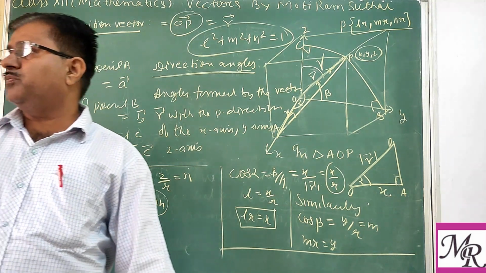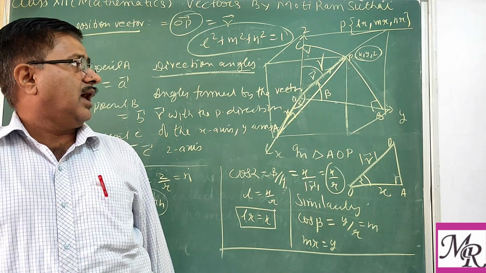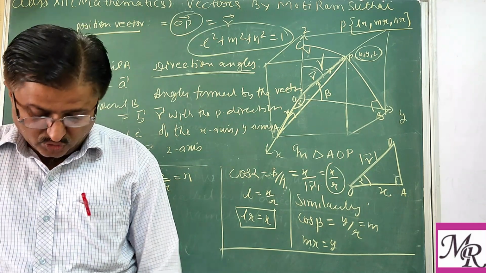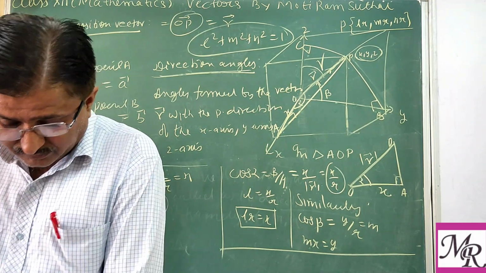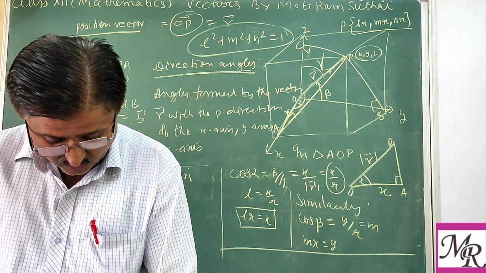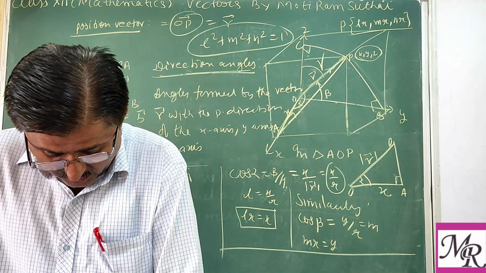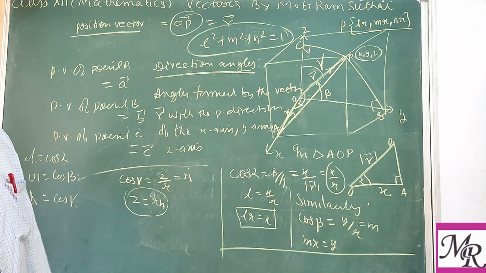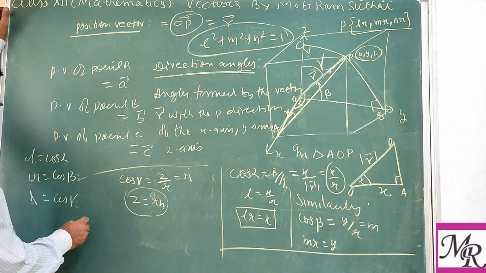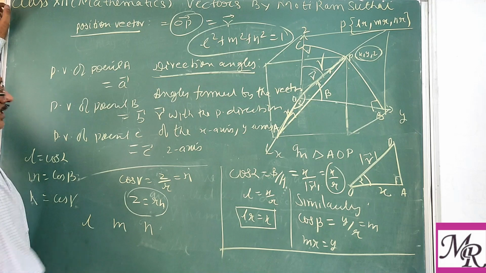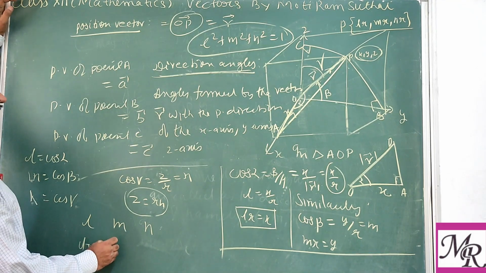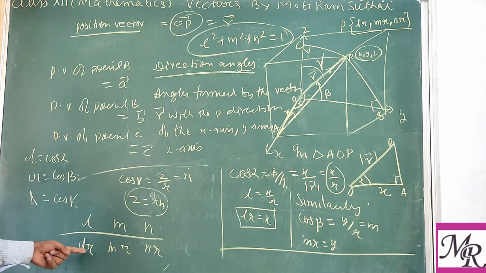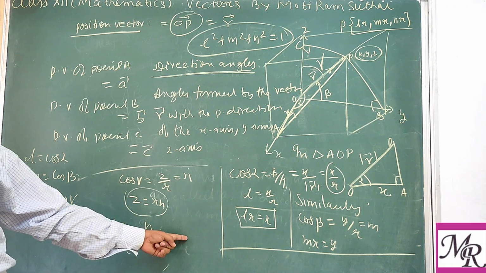So the coordinates of the point P are lr, mr, and nr. So we can also write them in terms of the values of the direction cosines. Clear? So these numbers lr, mr, and nr are proportional to the direction cosines. Why proportional? Because l, m, n are given and the numbers we are taking as coordinates are lr, mr, nr. If you divide, the ratio is equal to 1 by r.